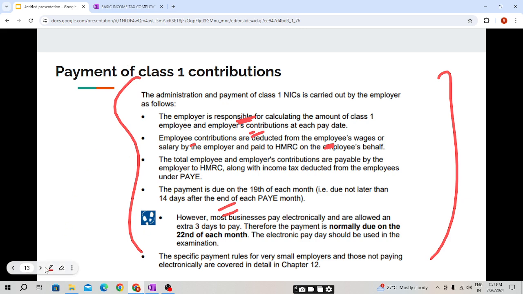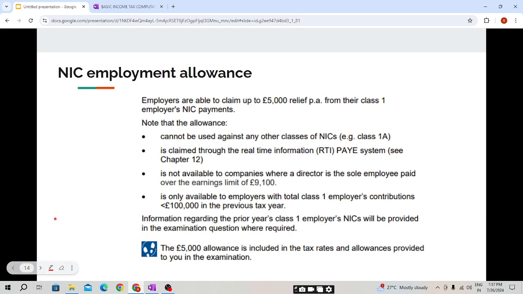Now moving on, we have another topic known as NIC employment allowance.